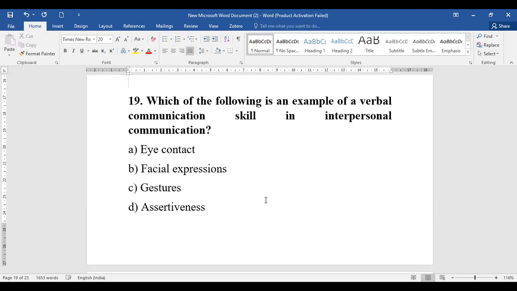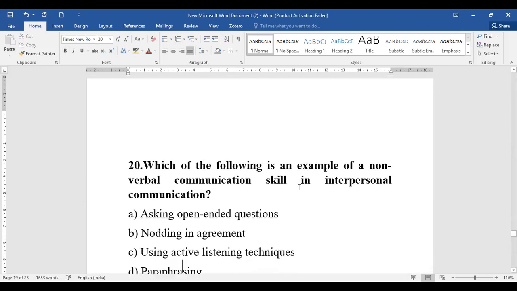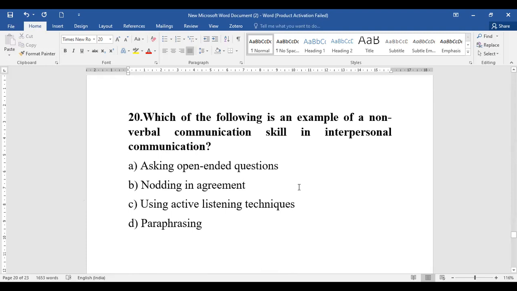So we are talking about interpersonal communication. Here, assertiveness stands to be one of the skills considered with respect to interpersonal communication when we talk about communication skill. So assertiveness is the right answer. Now coming to question number 20, let's go with question number 20. Which of the following is an example of non-verbal communication skill?